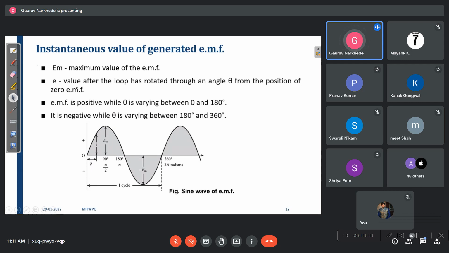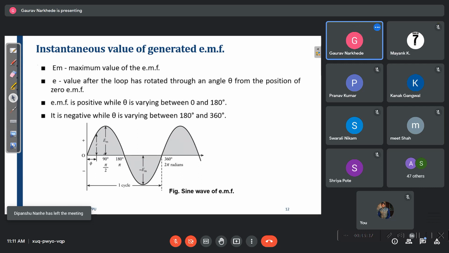Now, the induced value of EMF generated is provided in the previous formula, and if we represent that EMF in the form of waveforms, then this is the sine wave, where Em is nothing but the maximum induced EMF in the positive direction, and also in the negative direction it is the maximum induced EMF.